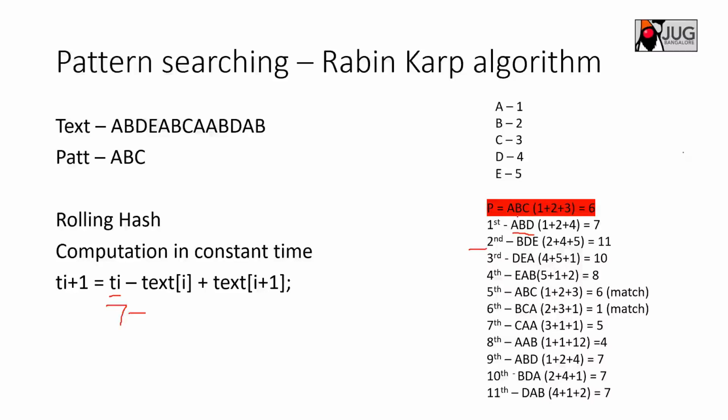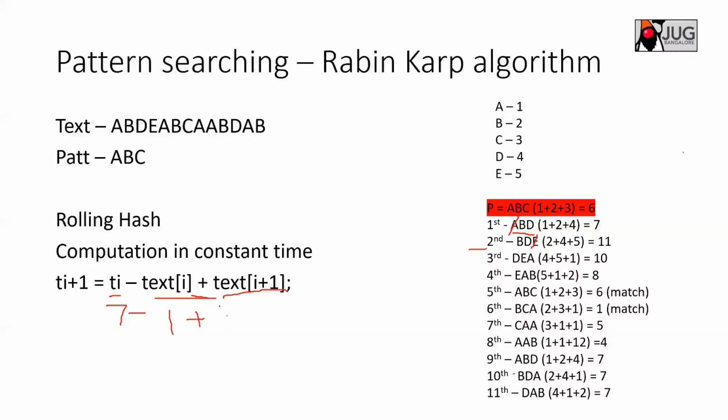Which means I am excluding A here and adding E. I have to exclude the hash of A and add the hash of E. So I'm excluding the hash of I and including the hash of I plus 1. You subtract 1 from here and add the hash of the next value, which is 5 here.